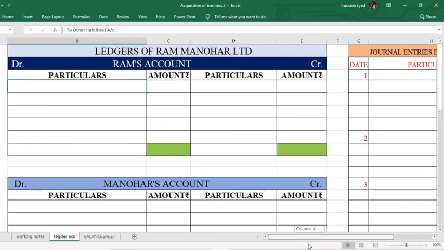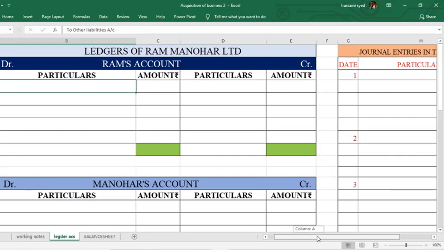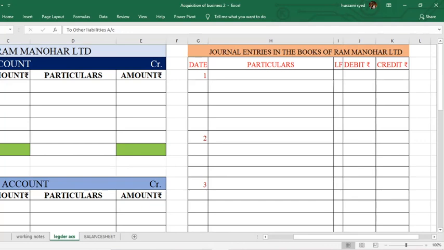So what are the transactions that the company has done with the vendors? The company has taken over their assets, liabilities, and in return paid the purchase consideration.